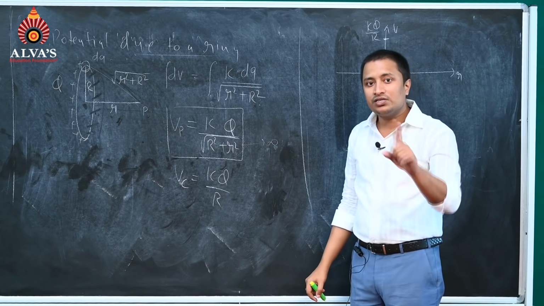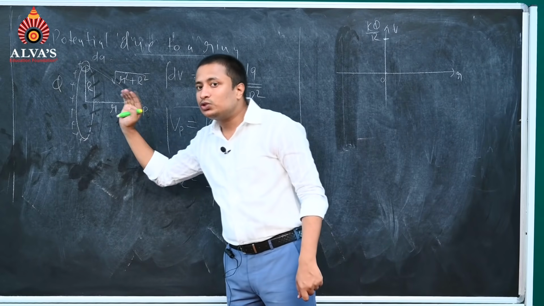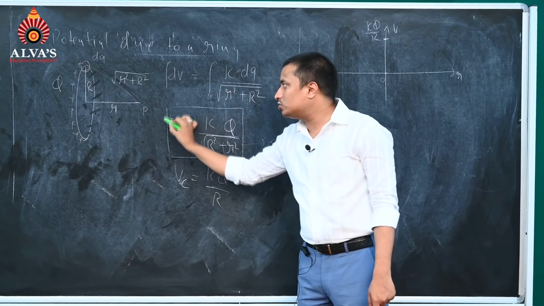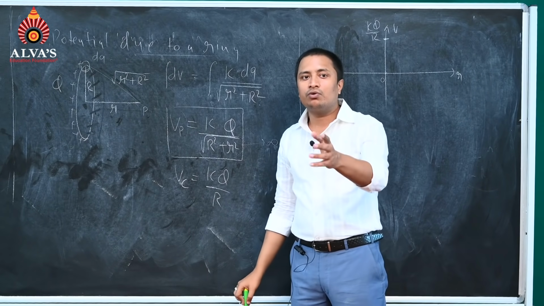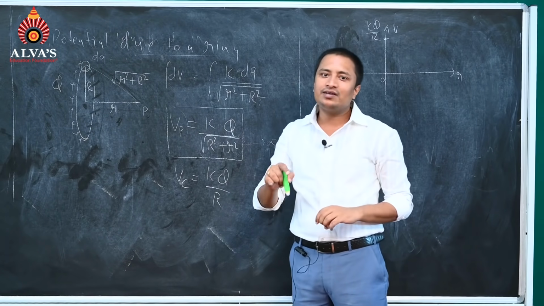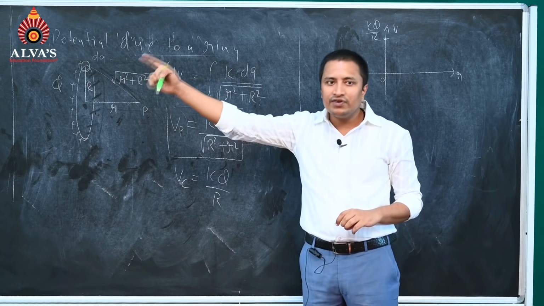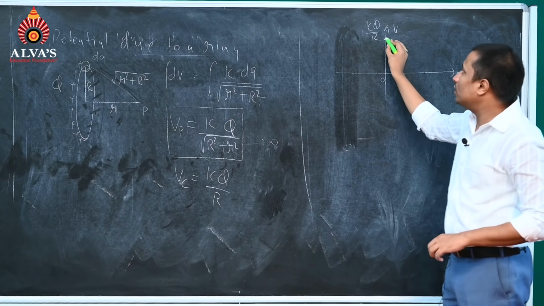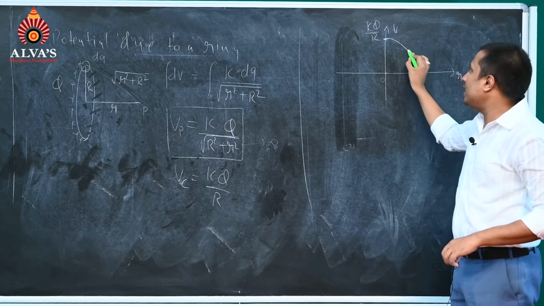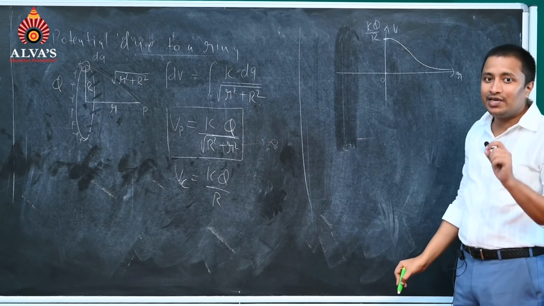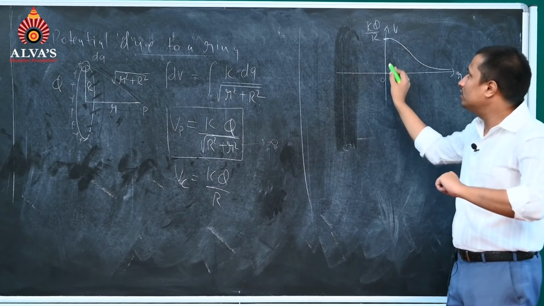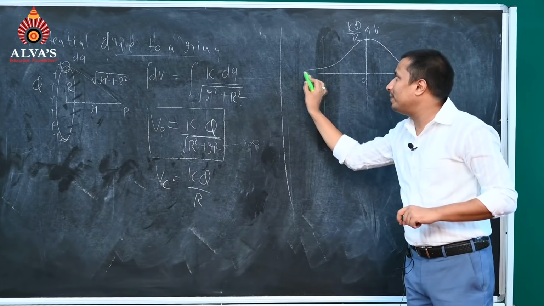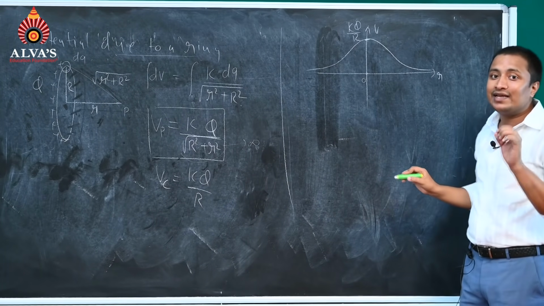If r tends towards minus infinity, then also this Vp will tend towards 0. You can apply a limit on it. Limit small r tends to infinity, Vp will tend towards 0. So for this, we can draw a graph which will be an asymptotic curve. Please remember it. It's called an asymptote. When the graph becomes parallel to the axis, that's called an asymptote.